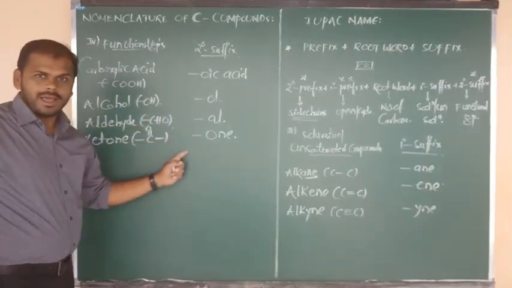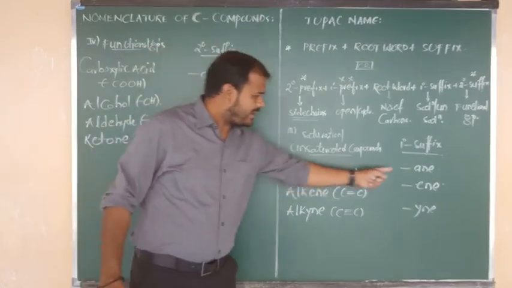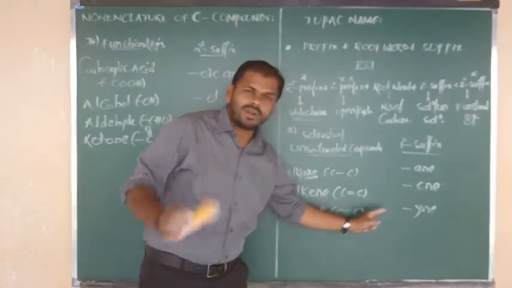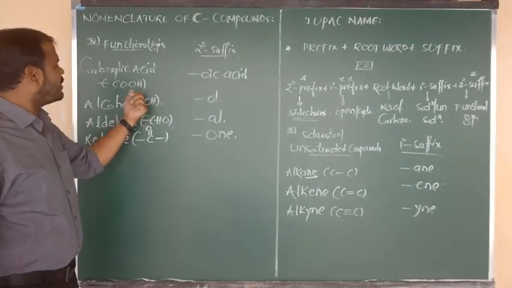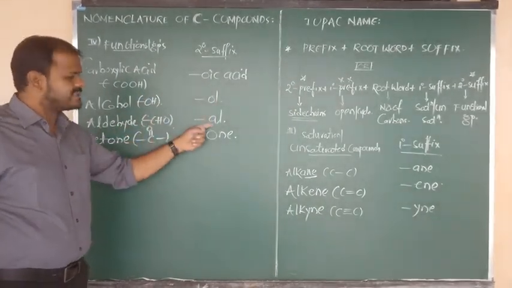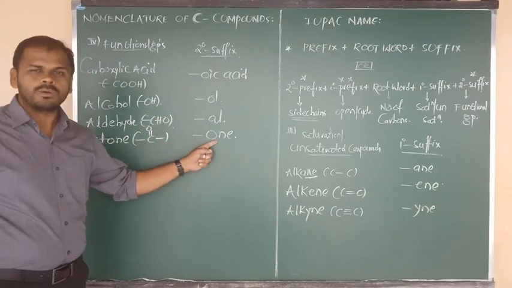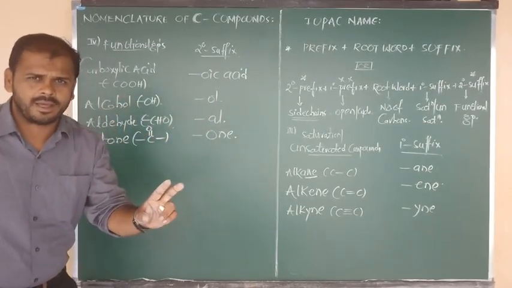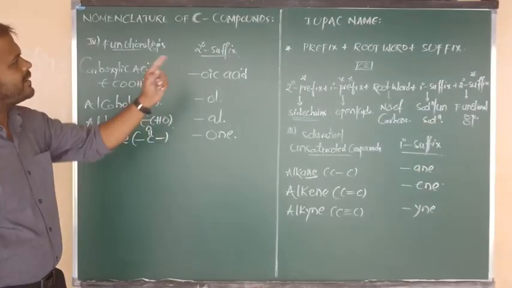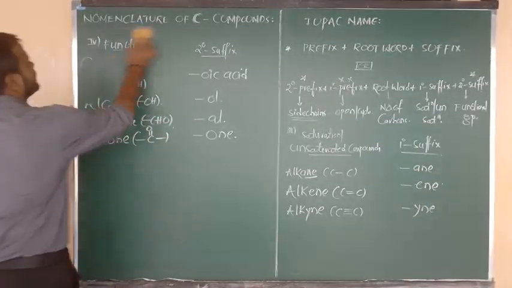Is it fixed in everyone's mind? Single bond is nothing but ane, double bond is ene, triple bond is yne. Carboxylic acid, we have to say oic acid; alcohol is nothing but ol, aldehyde is nothing but al, ketone is nothing but one. Okay, this must stay fixed in your mind. Now I am going to write the IUPAC name of a carbon compound.